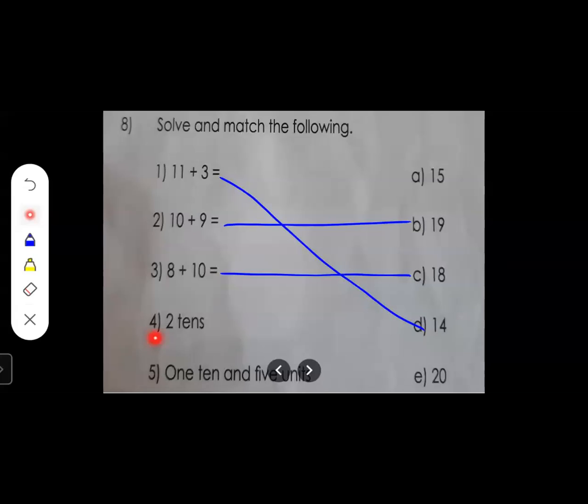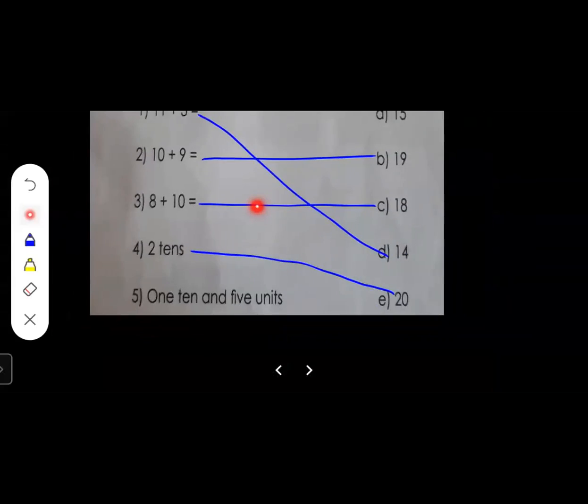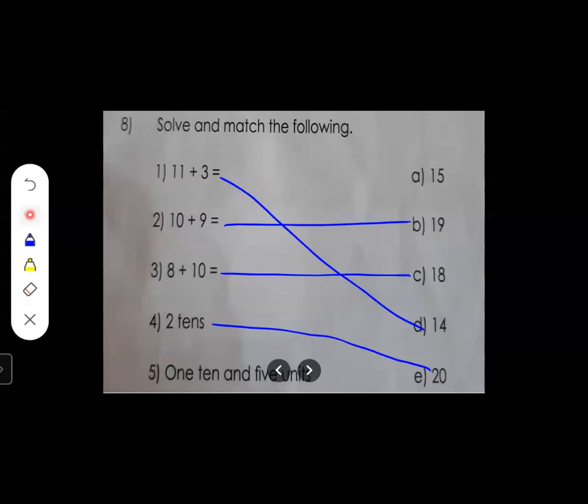Okay, next one, here it is given 2 tens. So students, tell me, 2 tens is equal to how many? 1 ten is equal to 10. 2 tens is equal to 20, right? So we are going to draw a line to E20. Okay. Then next one, what is given over here? 1 ten and 5 units. 1 ten and 5 units is equal to 15. Okay. So see over here, we have solved the sum and we have matched it.